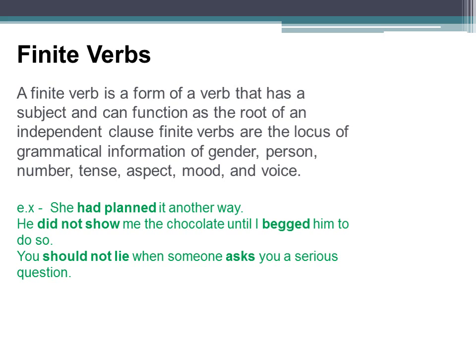So let's see the examples now. The first one given is, "she had planned it another way." So if you see, what is the verb here, main verb or action word, that is "planned", but this requires a helping verb also, that is "had", right?